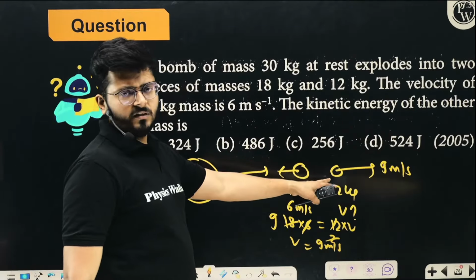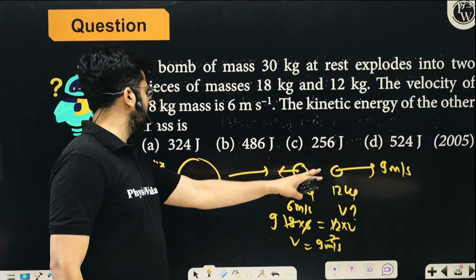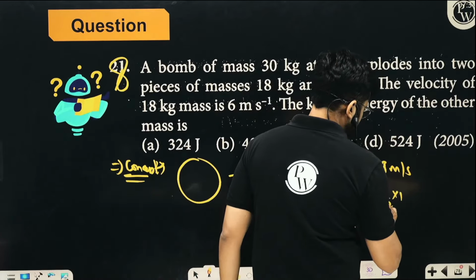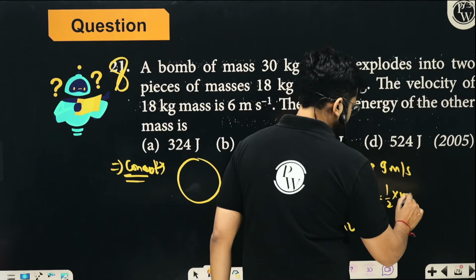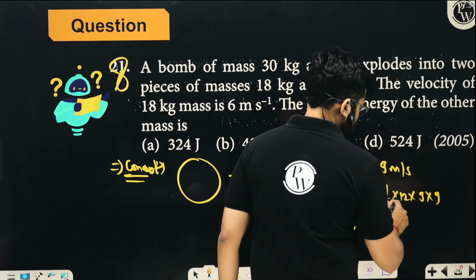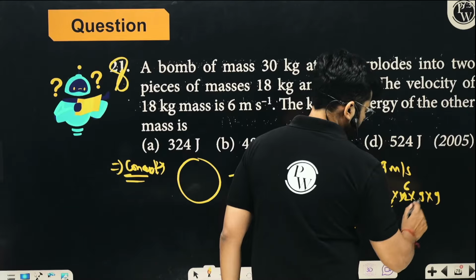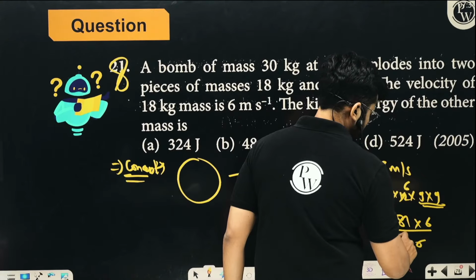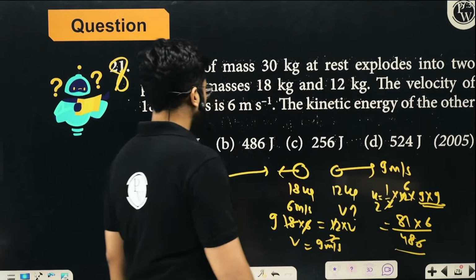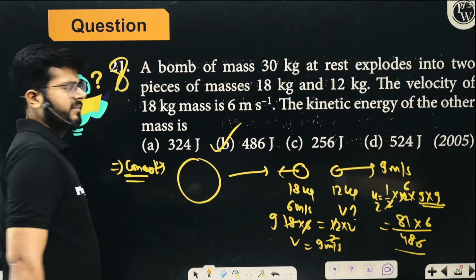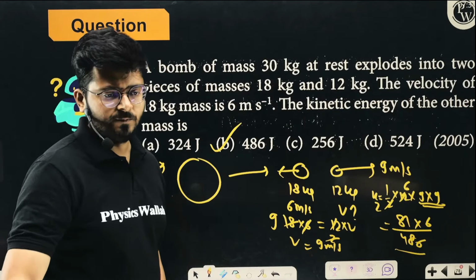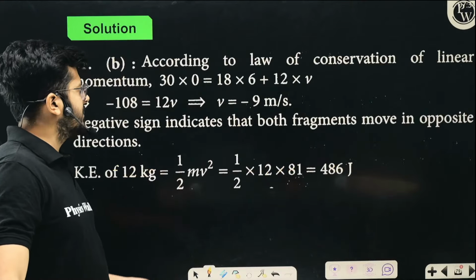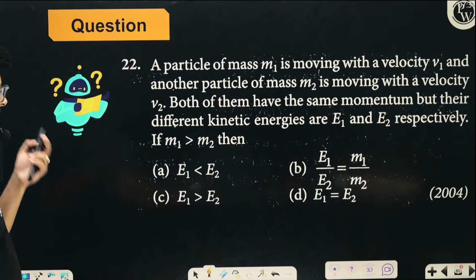And now they are asking about the kinetic energy of the second body. Kinetic energy of the second mass is half mv square. So it is half into 12, that is 6, into 9 into 9 is 81, into 6, so it is 486. So 486, which is option B, is the correct option. I hope the idea is very clear. Very simple. These kinds of numericals were asked in previous years in the NEET exams.